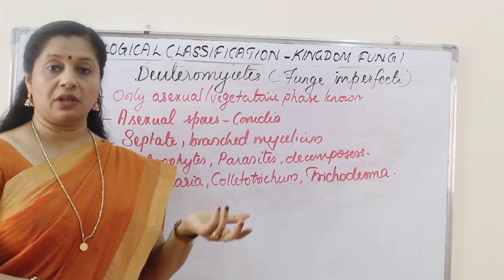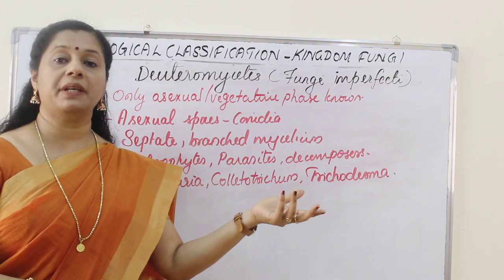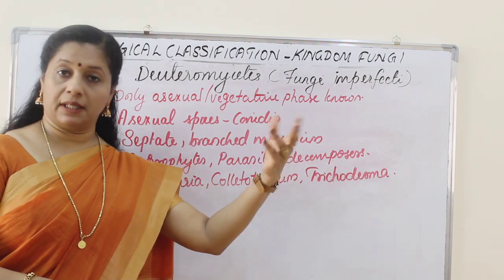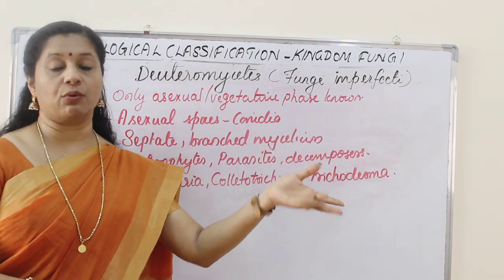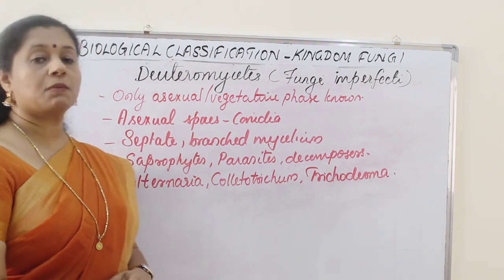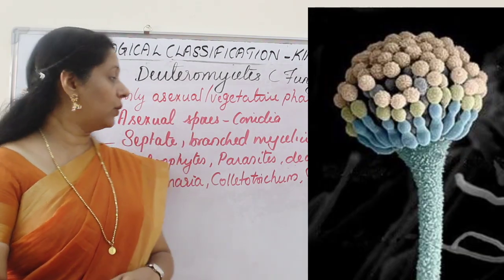Suppose a sexual phase is found, that will be similar to either ascomycetes or basidiomycetes. So that will be shifted to whichever group it belongs to. So in this group only asexual stages remain. Asexual spores are produced and they are called conidia.